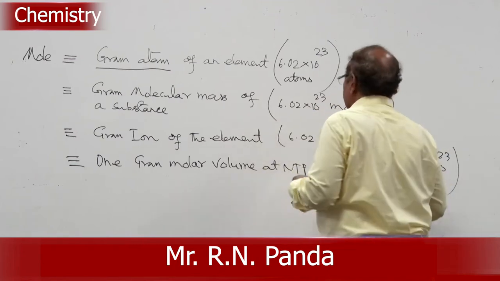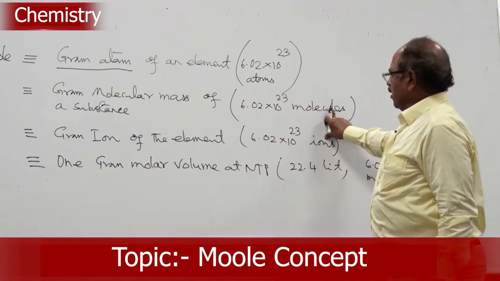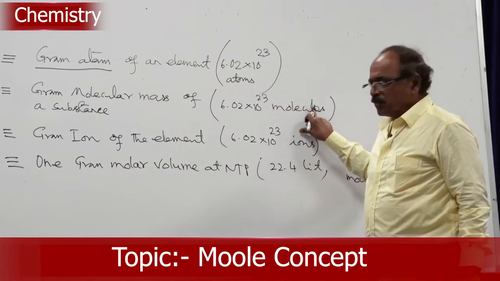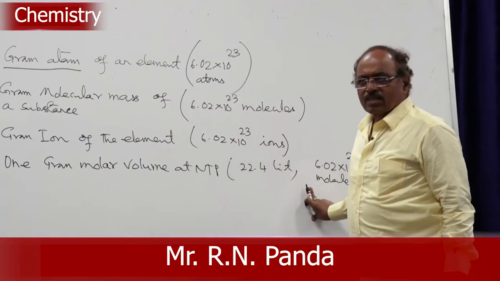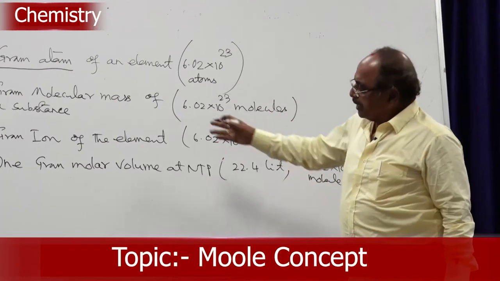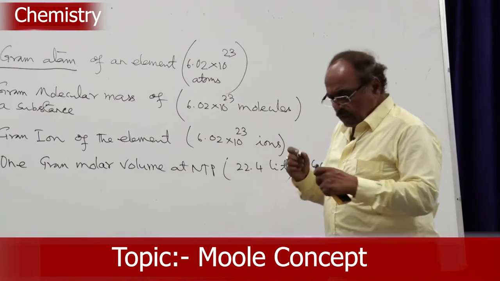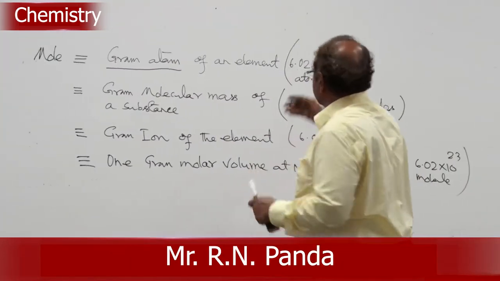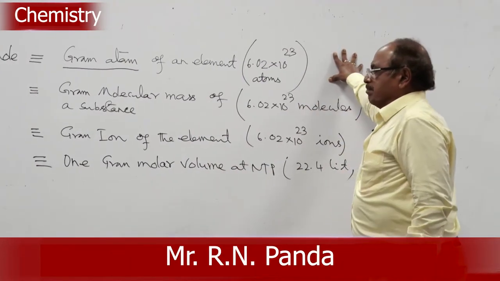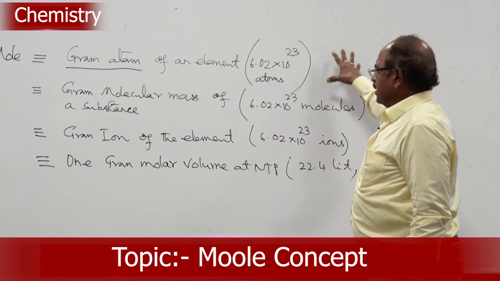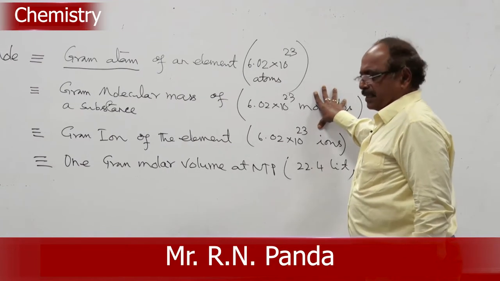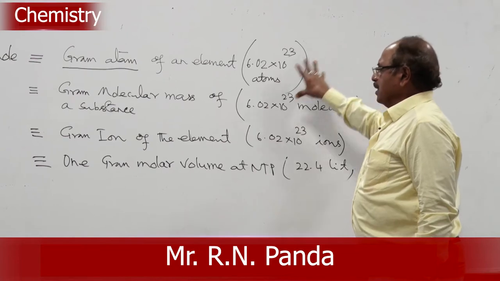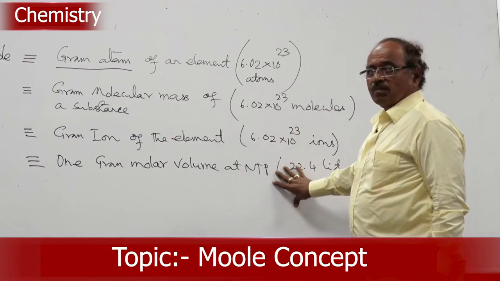Because we know that 6.02 into 10 to the power 23 molecules will occupy a volume of 22.4 liters, that is called a gram molar volume. So, we can replace them. This is atom number, this is mass, this is a mass, this is a mass, this is a volume.